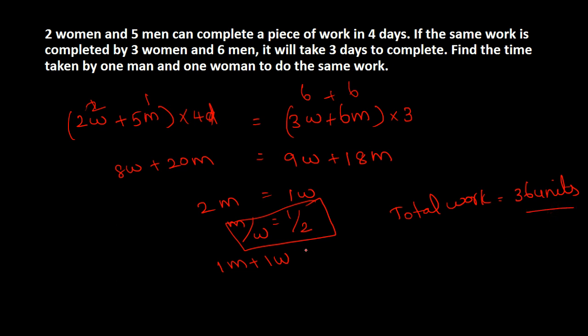Okay. Now, one man can do 1 unit and 1 woman can do 2 units. So nothing but 3 units per day. So how long will it take to complete the entire 36 units? 12 days. This is done.